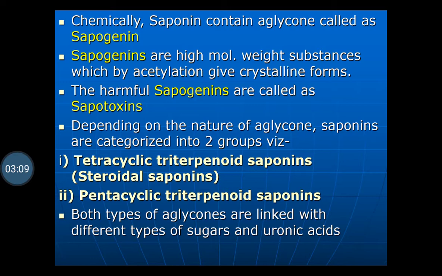In this case, the basic moiety is steroidal, so they are called steroidal saponins. In the pentacyclic triterpenoid saponins, the aglycons are linked with different types of sugar and uronic acid. An example of the pentacyclic triterpenoid saponin is liquorice.